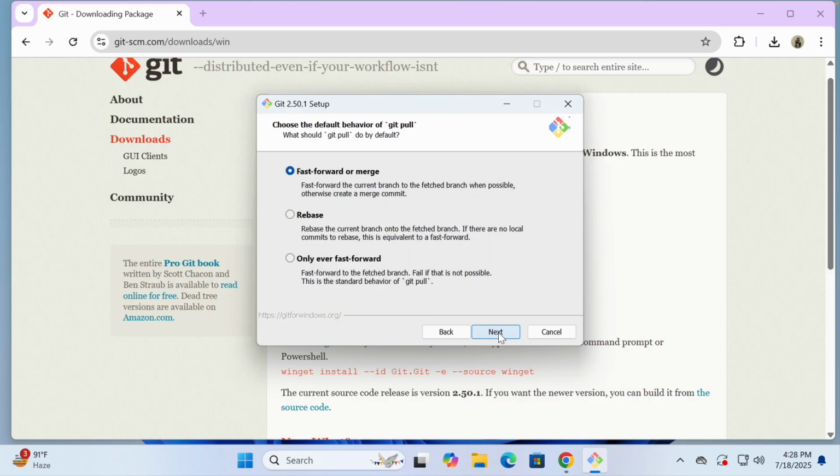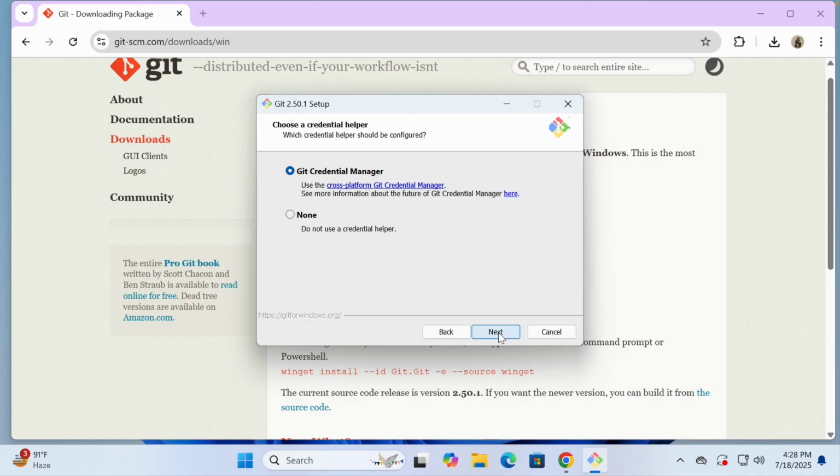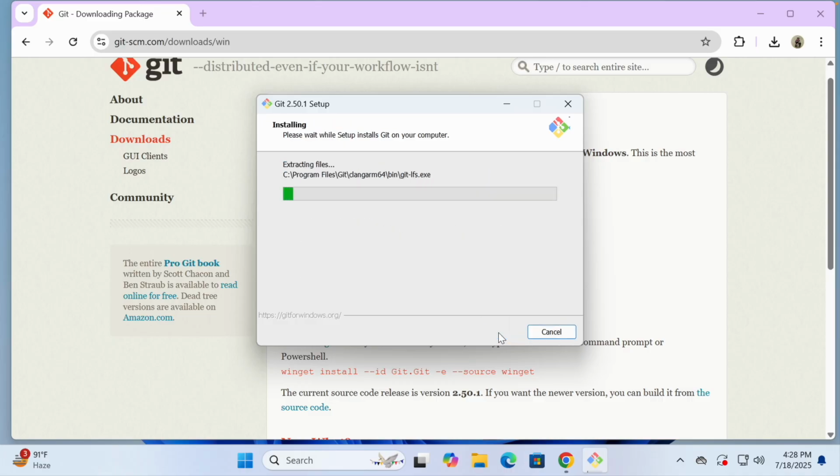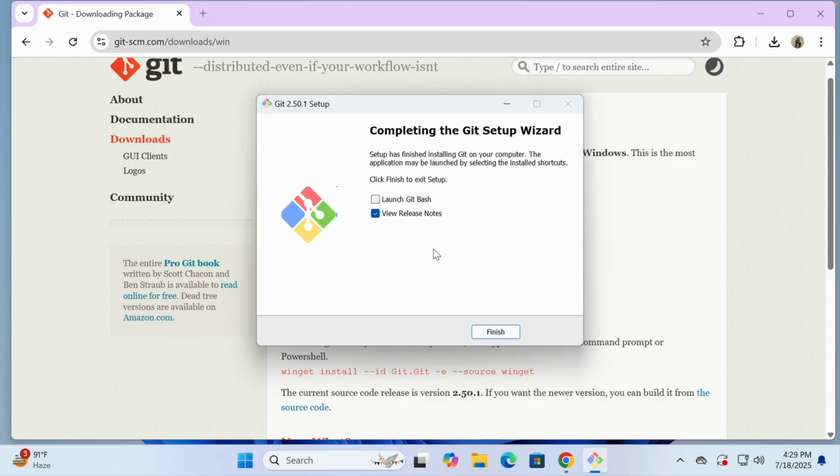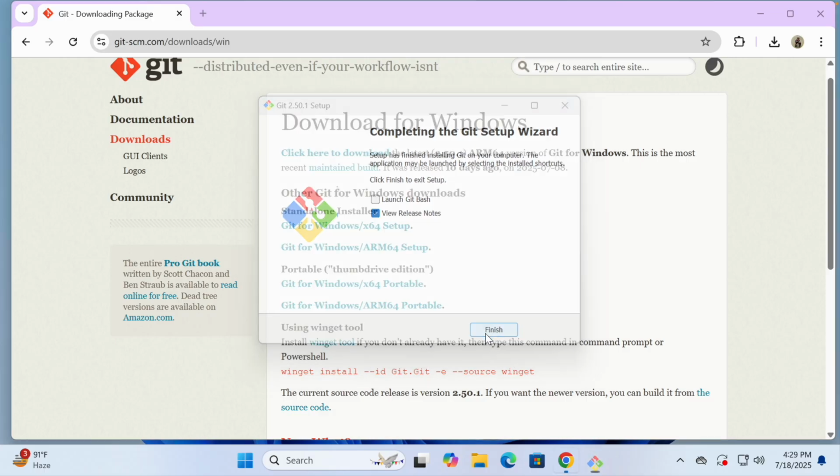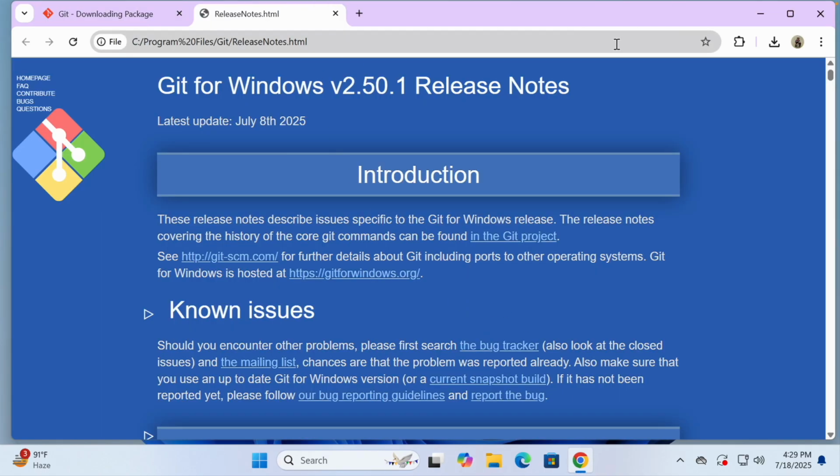By default, you have to go with the next options that work the best. As a beginner, I believe we should not change anything, so let's just go with the basic setup with the default settings. After you have done this, you can click on the finish button.